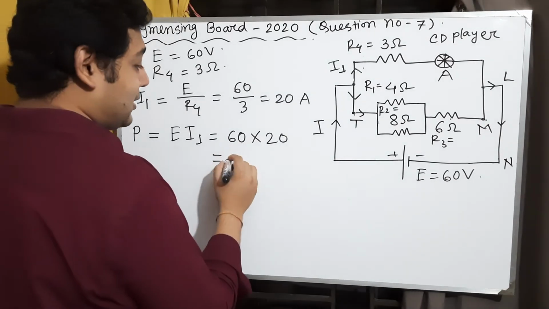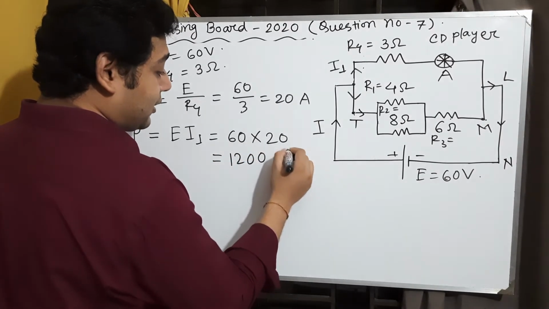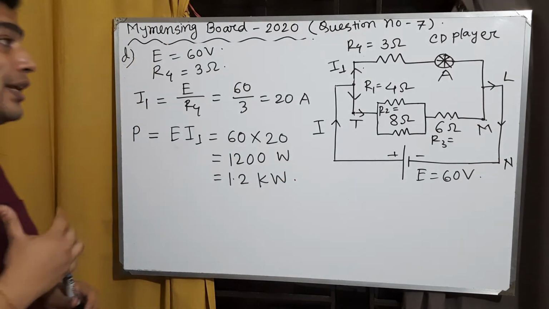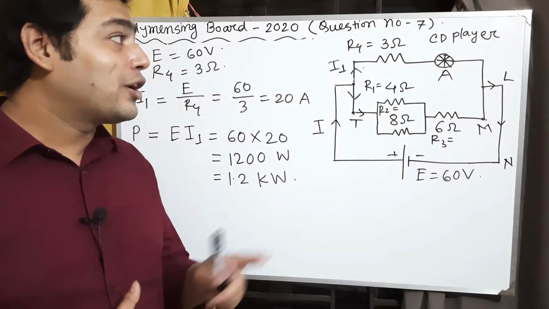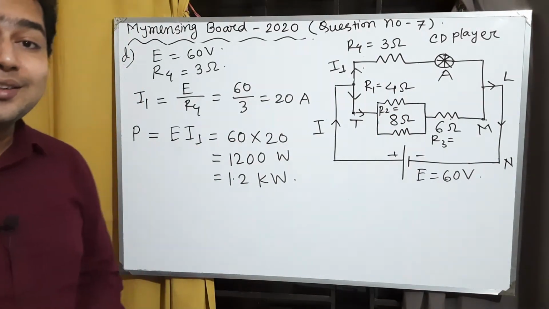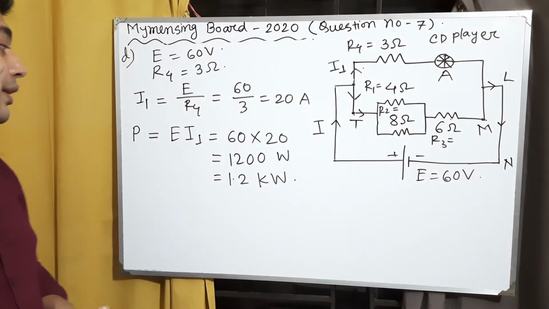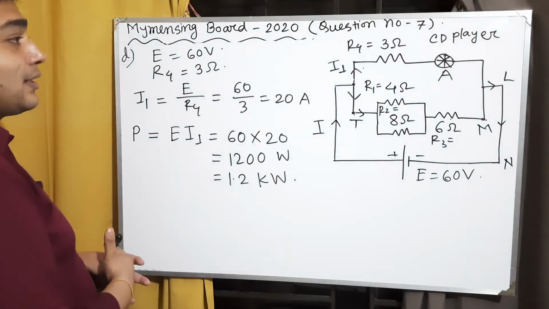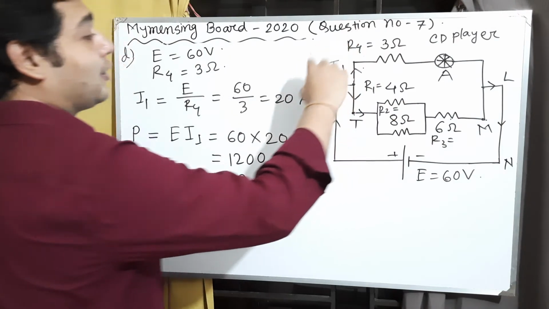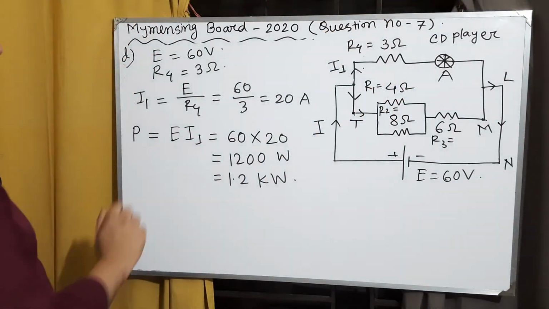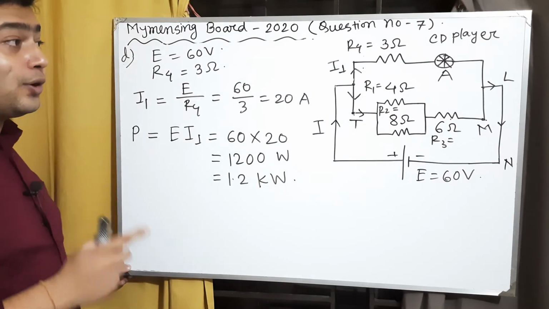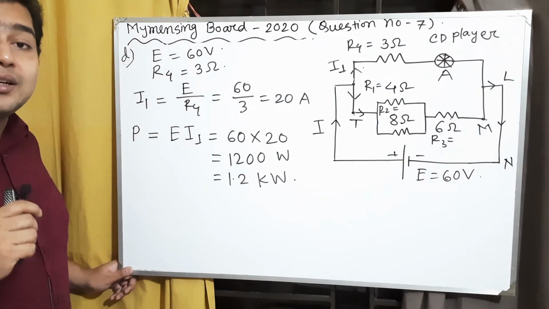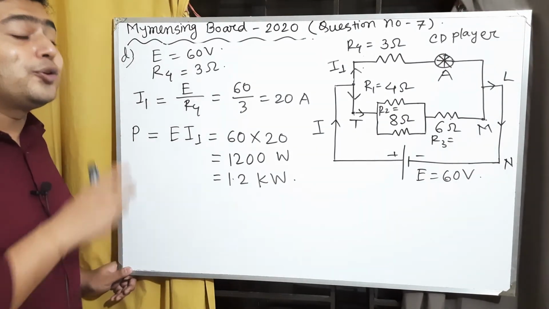Calculating this, we get 1200 watt, or 1.2 kilowatt. We need 1.2 kilowatt power to run CD player A given in the stem, and this part has a power of 1.2 kilowatts. So the CD player gets enough power to run.